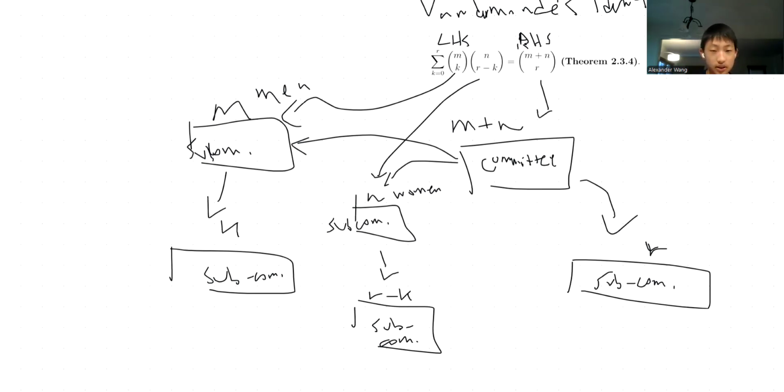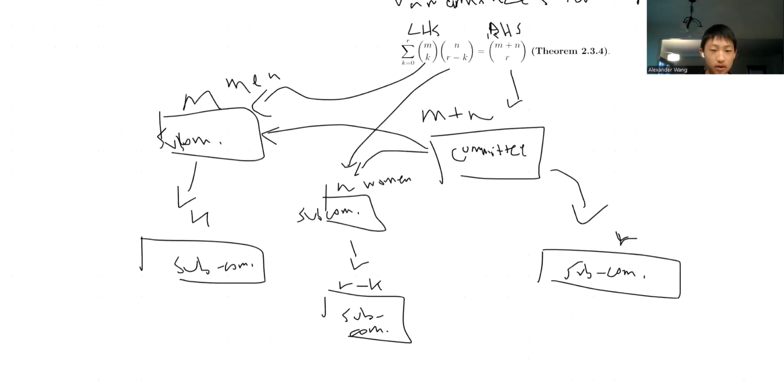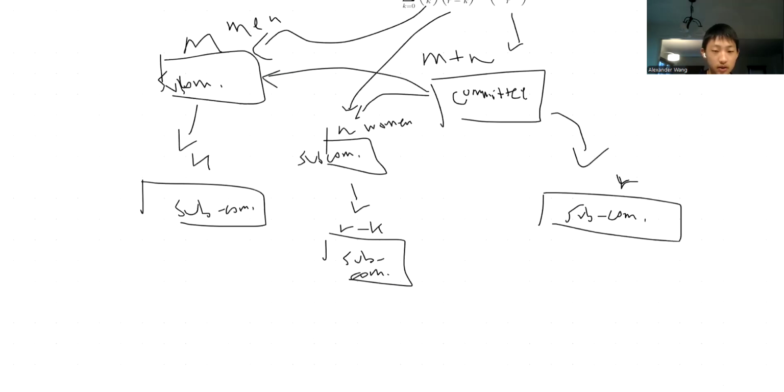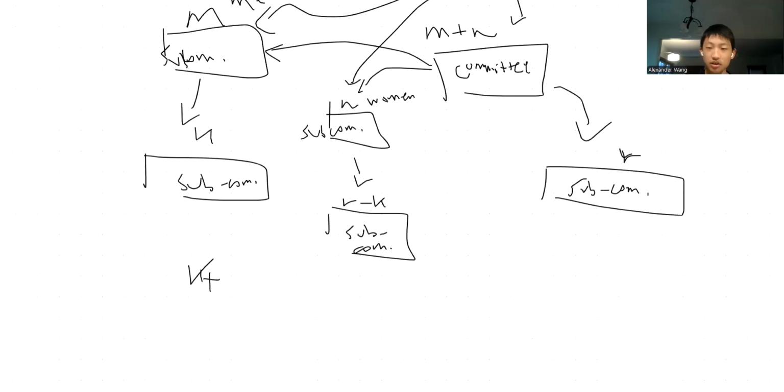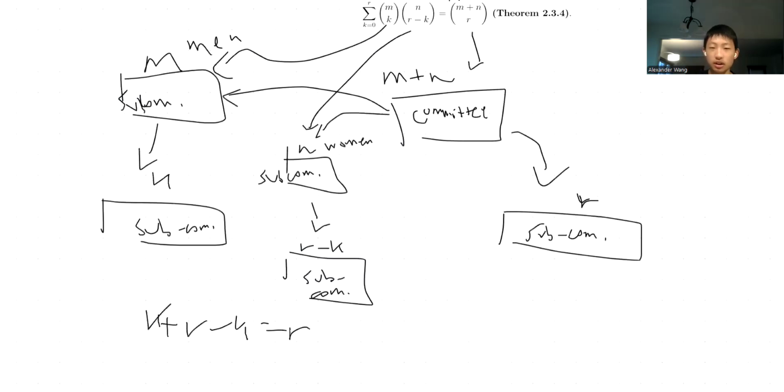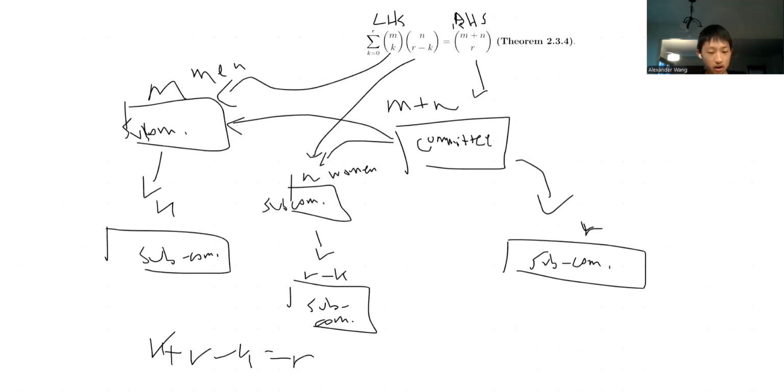And so basically from the men, we're choosing k people to form a subcommittee, and then another subcommittee from the women to form r minus k people. But notice that k plus r minus k is equal to r. So this is the same thing as choosing r people to form a subcommittee, but just choosing men and women separately. So why do we need a summand? Aren't they just equal to each other?